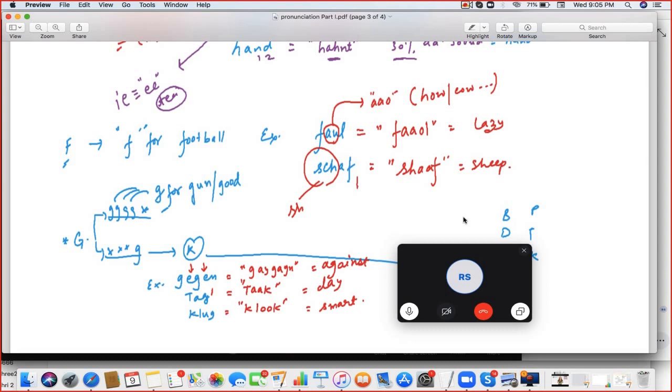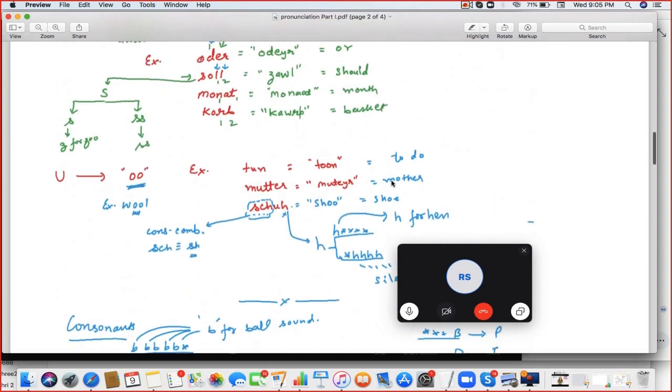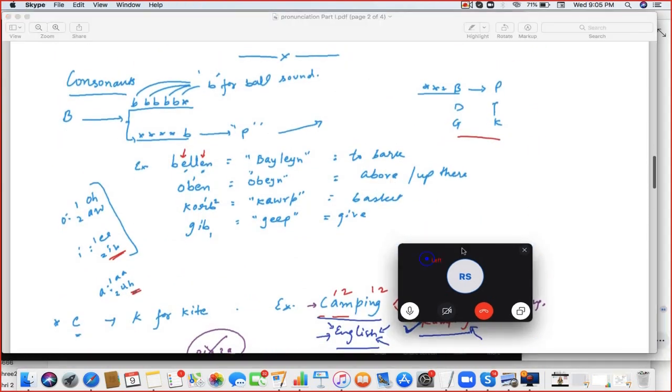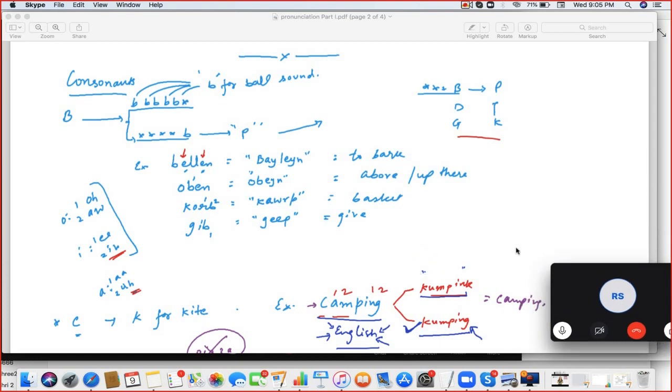And done. Okay. Start now from B. Speak the rule and then the example from B. B is for the ball sound, and if the word ends with B, it sounds as P. So the words are Balin, Odin, Caught, Deep.